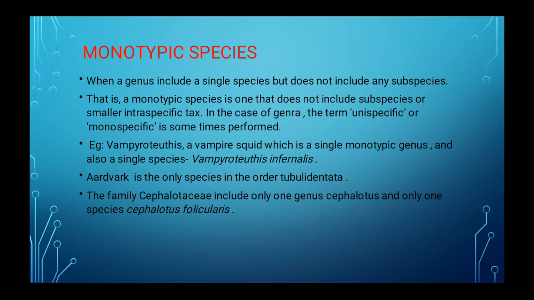Another example is the aardvark, the only species in the order Tubulidentata. The family Cephalotaceae includes only one genus, Cephalotus, and only one species, Cephalotus follicularis. The examples are mentioned here.